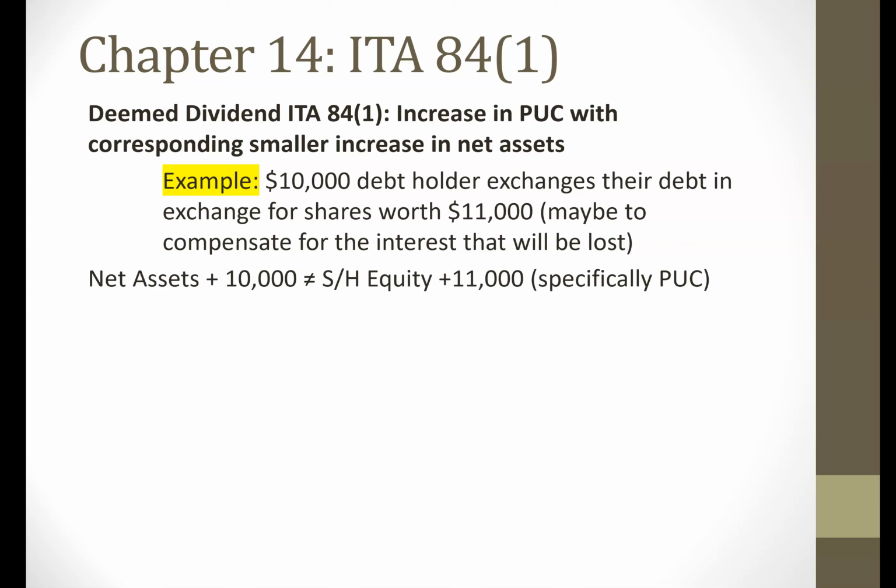However, that does not equal the increase in shareholders' equity. The shares will increase shareholders' equity by 11,000. So now we have this imbalance. The shareholders are getting $11,000 worth of shares, but they're only giving up $10,000 worth of liabilities. So the shareholders are ahead by $1,000. That's the amount of the deemed dividend.